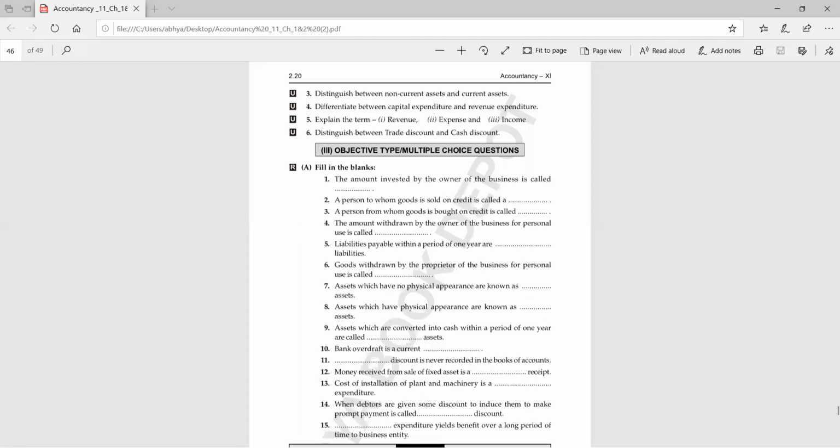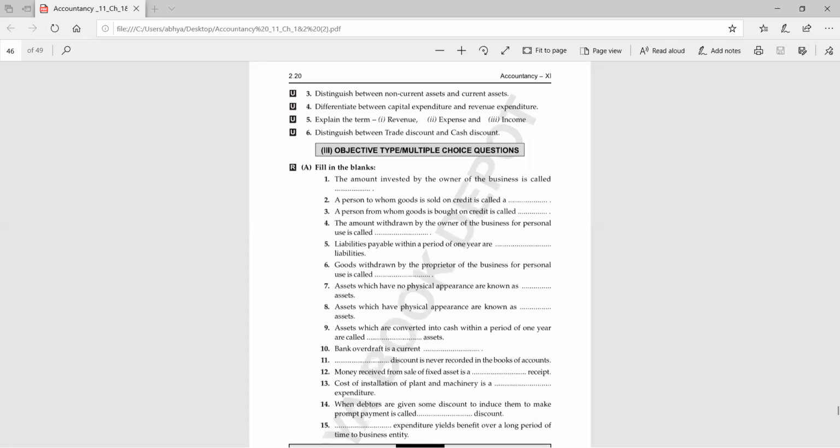Ninth. Assets which are converted into cash within a period of 1 year are called current assets. Yes, very good. Next. Bank overdraft is a current liability. Yes, bank overdraft is a current liability. Very good. Next. Trade discount is never recorded in the books of account. Yes, very good. Next.